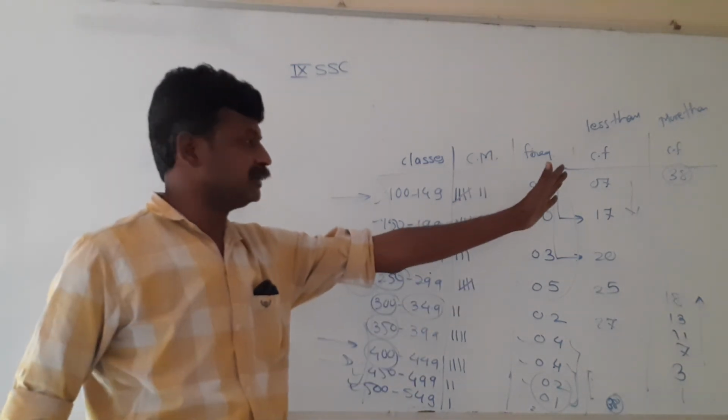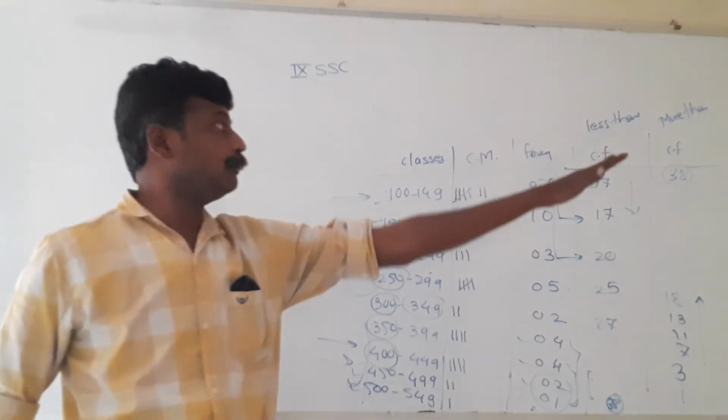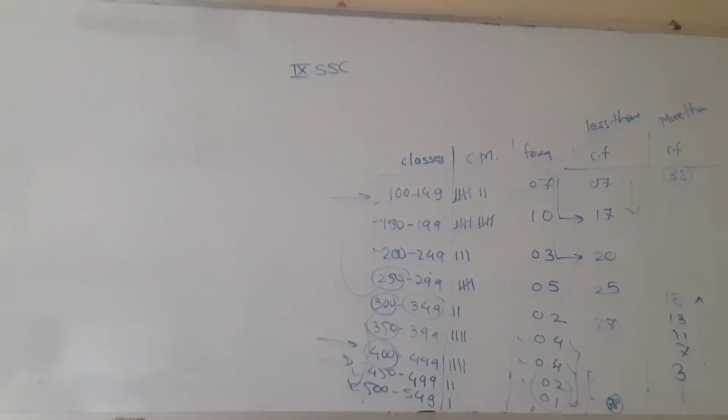This is cumulative frequency less than upper class limit, and cumulative frequency more than lower class limit. You need to go through this again very properly, and in the coming practice set we are going to study this cumulative frequency less than type and more than type. In your syllabus mostly you will be having less than type cumulative frequency. Just for practice a few questions will be there based on less than type and more than type as well.